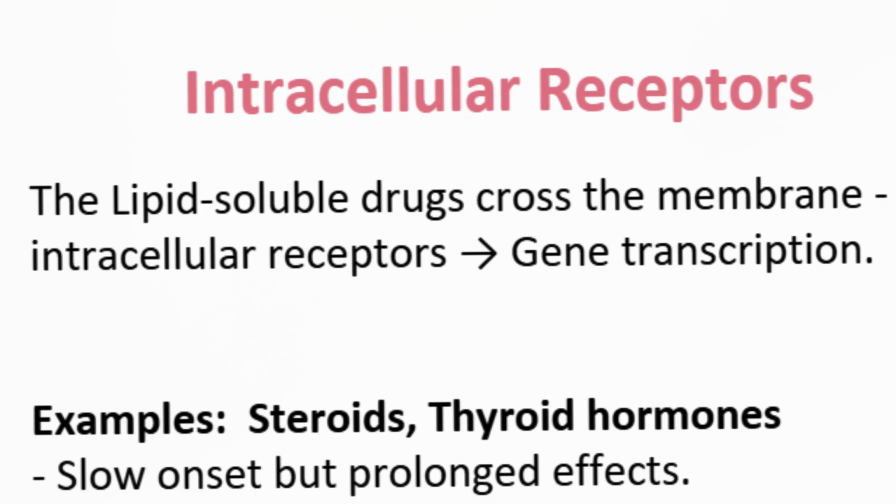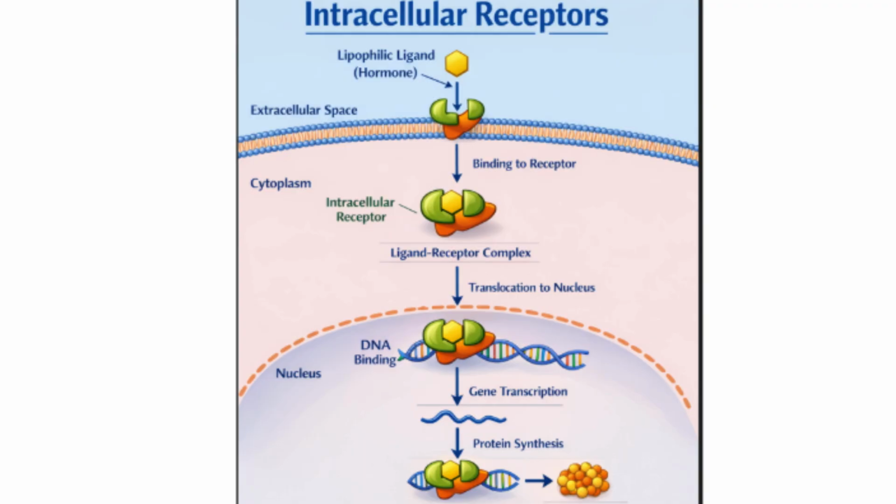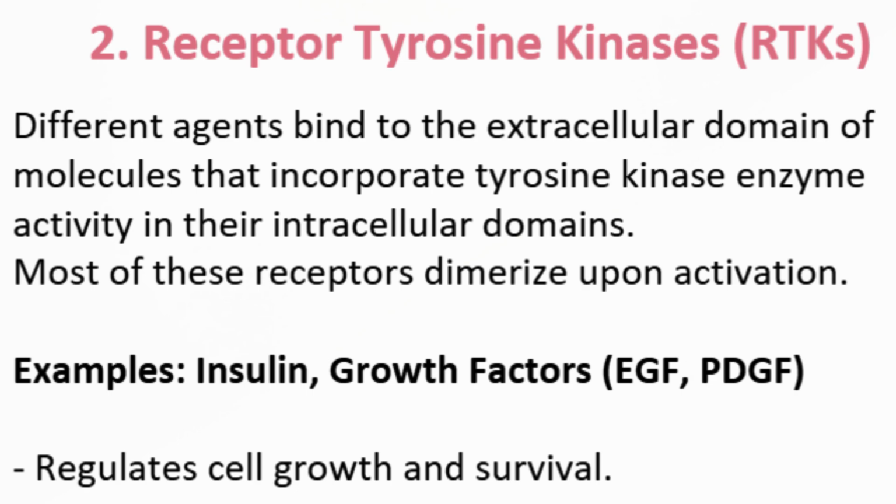Now let's discuss intracellular receptors. These receptors are located inside the cell, either in the cytoplasm or the nucleus. Lipid soluble drugs are able to cross the cell membrane and then bind to the intracellular receptor. Once bound, this drug receptor complex moves to the nucleus and directly influences gene transcription. Common examples include steroid hormones and thyroid hormones. These receptors have a slow onset of action, but their effects are prolonged. So, intracellular receptors regulate gene expression, leading to long lasting effects.